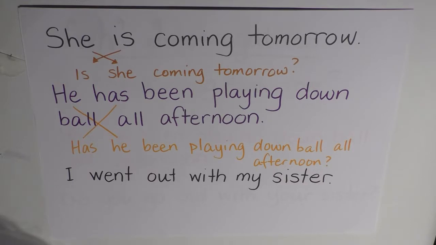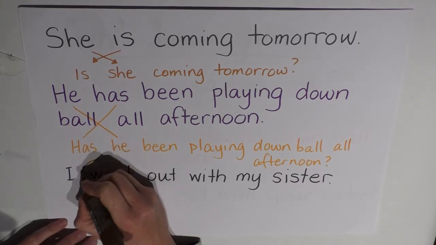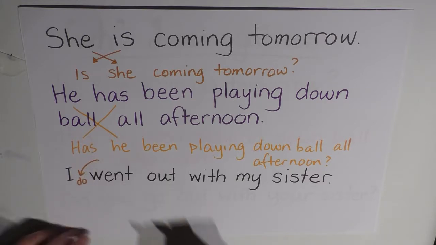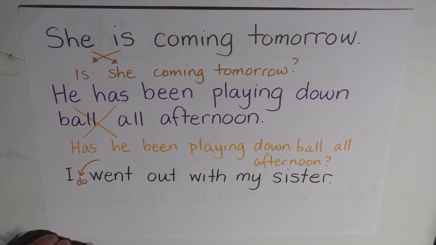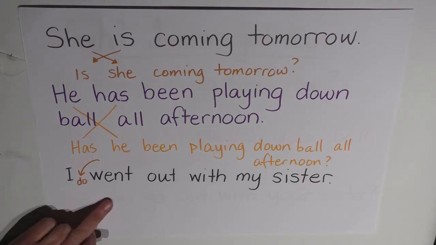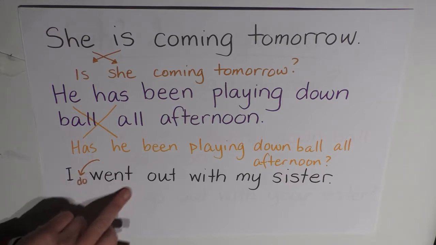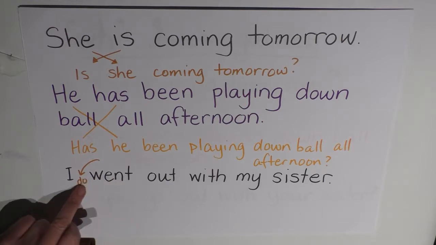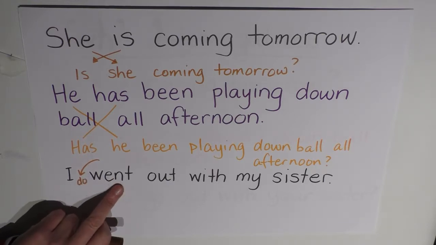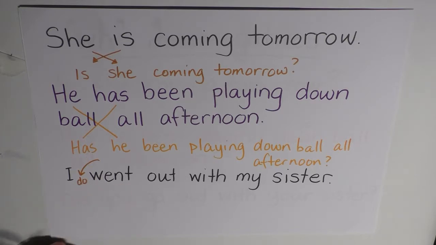But this is an interesting one here, because if we put dummy do into here, it becomes the auxiliary. It also becomes the finite verb. Because it's right at the beginning of the verb string, it's the one that has to carry all the tense, and it's the one that has to do the inverting and so on. So because we're talking in the past tense, we have to turn do into did, remove the past tense from went and turn that into go, because now that do is in here, we no longer have to burden the lexical verb with the tense anymore.